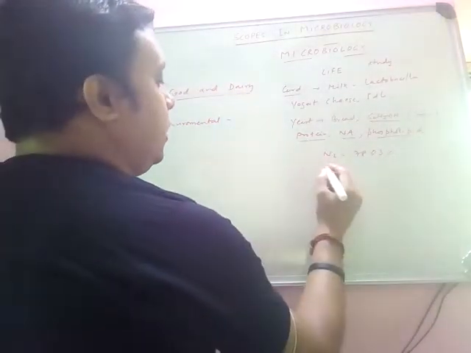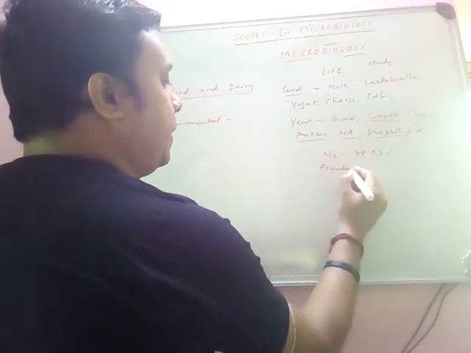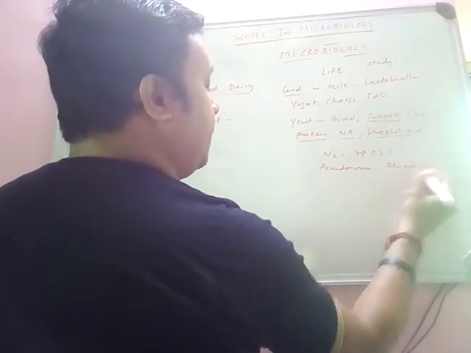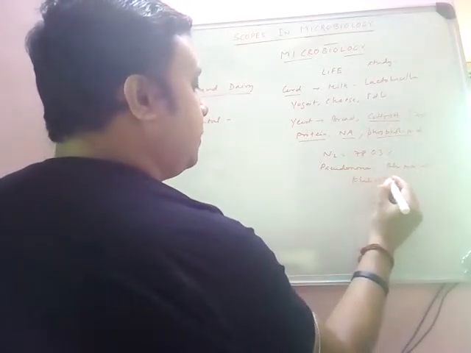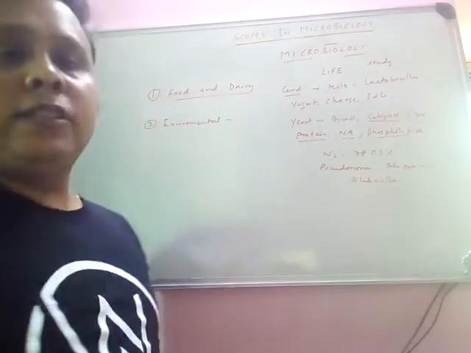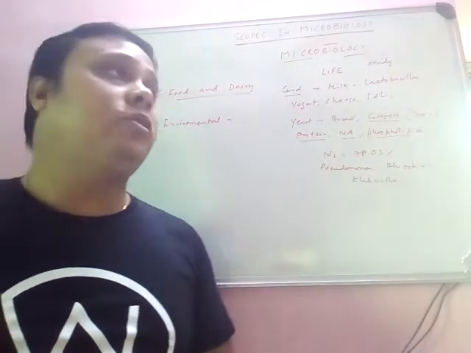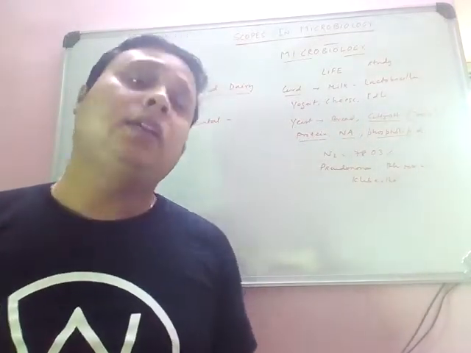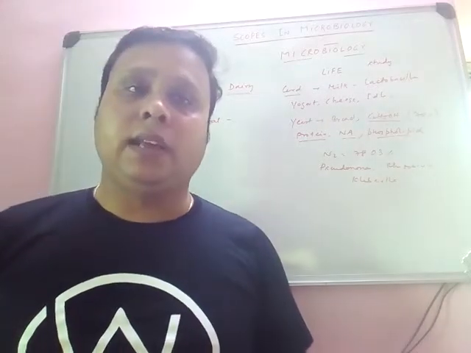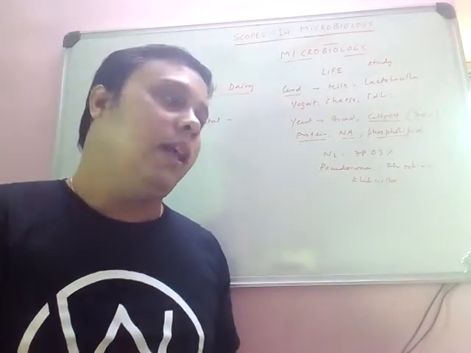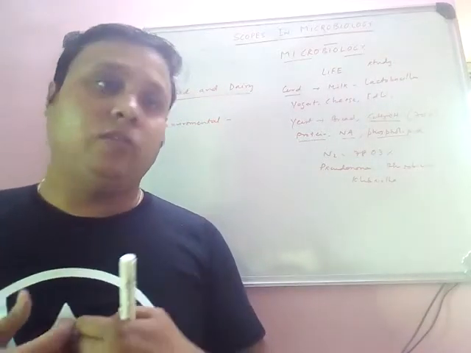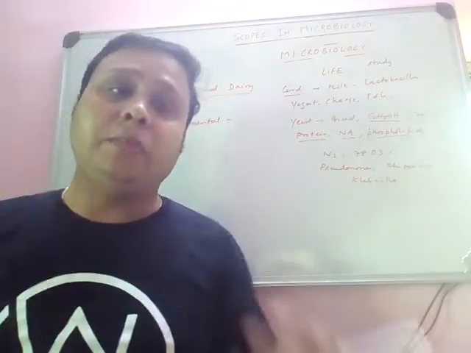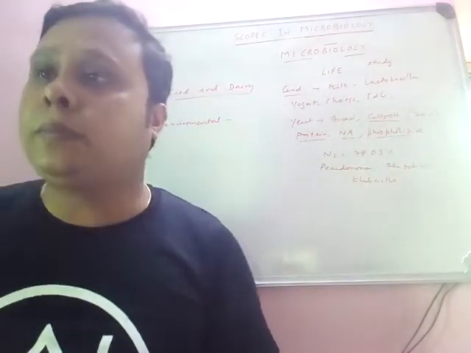Some microorganisms like Pseudomonas, Rhizobium, maybe Klebsiella, and many others like Azotobacter, Clostridium, are able to take up nitrogen from the atmosphere and fix it either directly into the plant symbiotically or directly into the soil non-symbiotically, so that the plant can take up nitrogen from the soil, and from the plant we can take up nitrogen, and we can fulfill our nitrogen requirement with the help of these types of microorganisms. So there is a very important application of microorganisms from an environmental perspective.